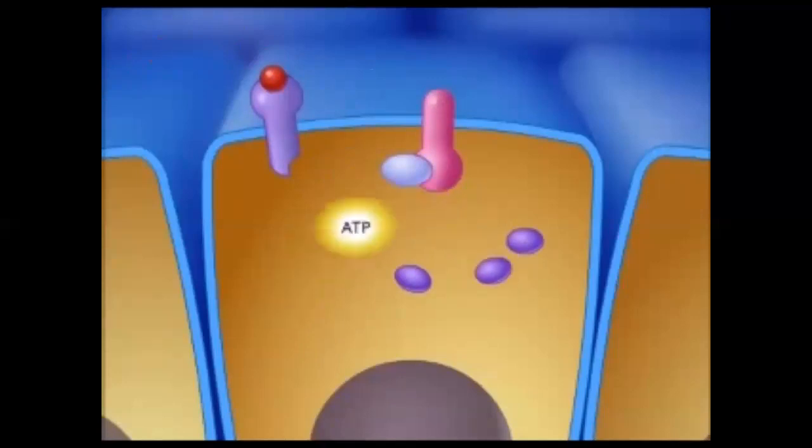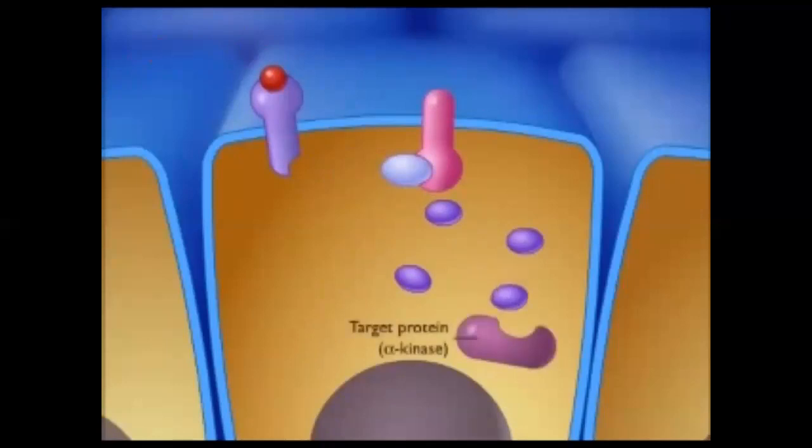The cyclic AMP then binds to and activates a target protein such as a kinase, which adds phosphates to specific proteins in the cell. The effect of this phosphorylation depends on the identity of the cell and the proteins that are phosphorylated.